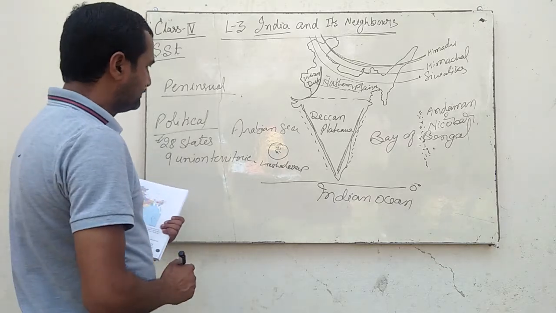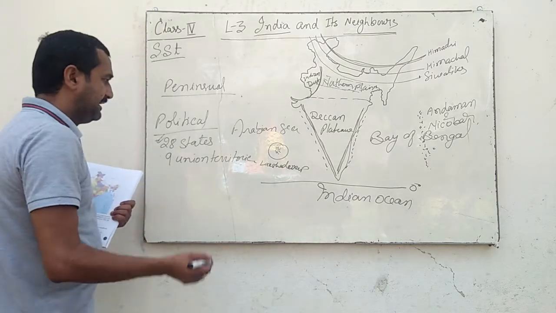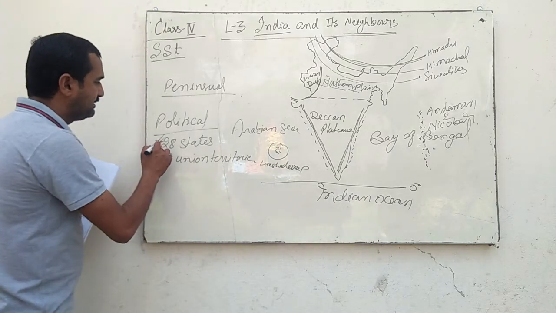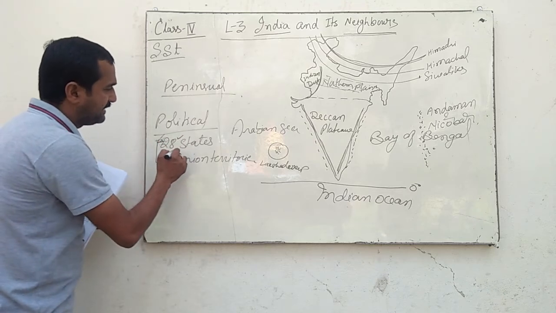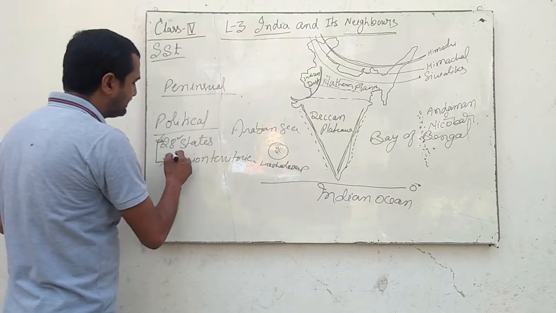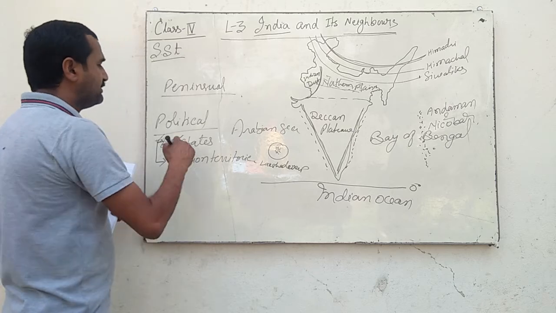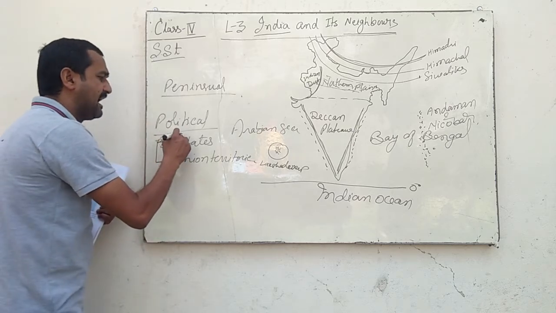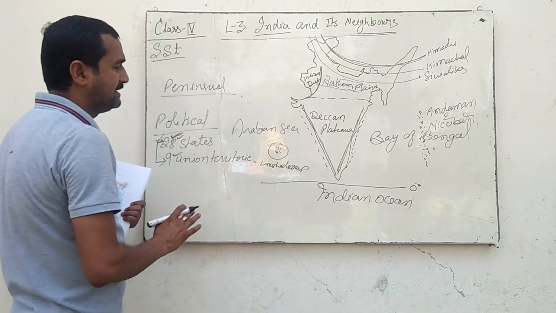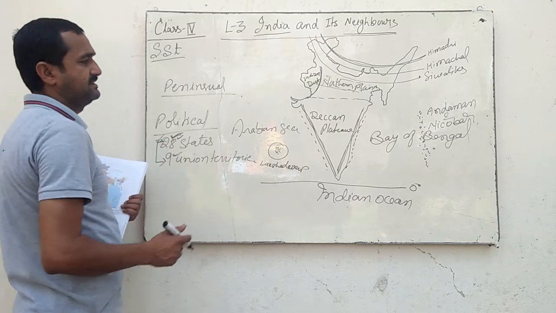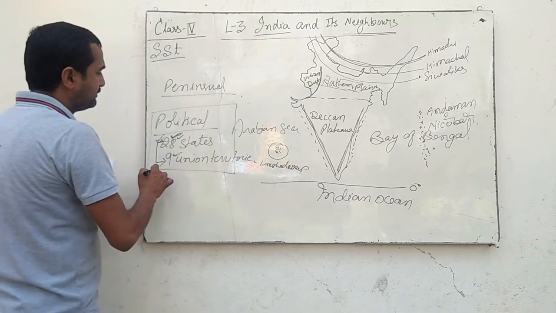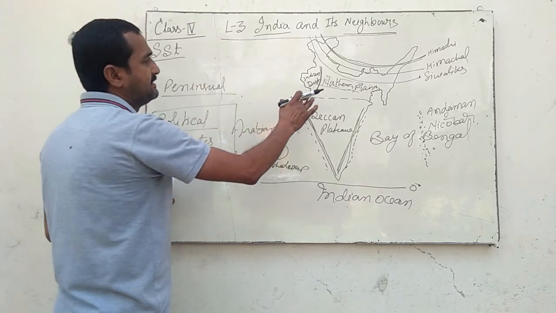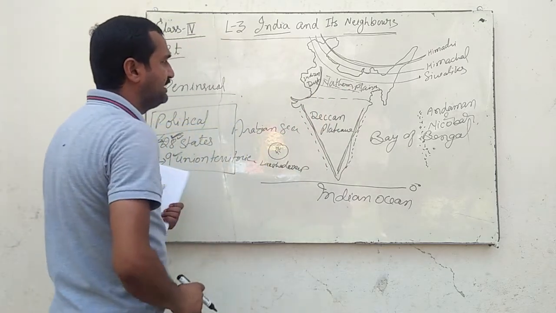So children, in India we have one central government which looks after all these 28 states and 9 union territories. And each state has its own government structure, that is called the state government. So this is all about political divisions of India. This is about physical divisions of India.